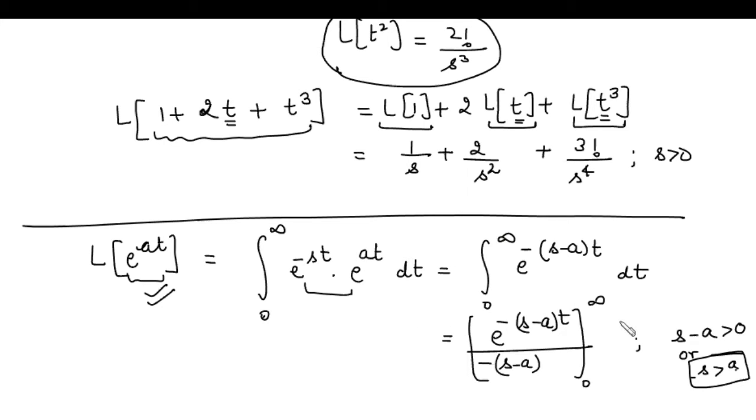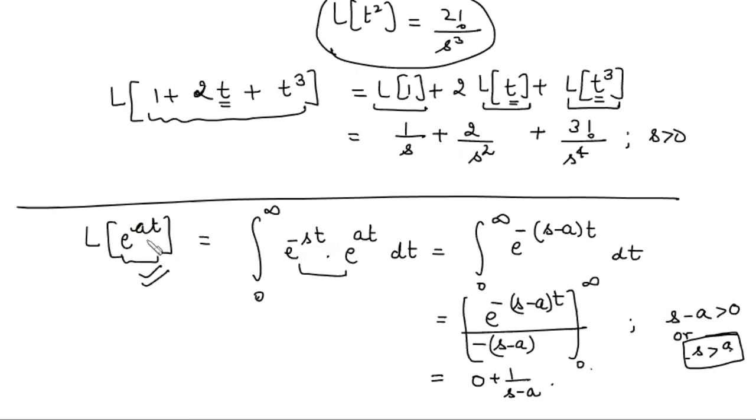Right? And now what will be the value of this integral? When you put infinity, you get 0, and when you put 0, you get e to the power 0, which is 1. Minus minus plus, so 1 over s minus a. So the Laplace transform of e to the power at will be 1 upon s minus a. Is it clear to all of you?